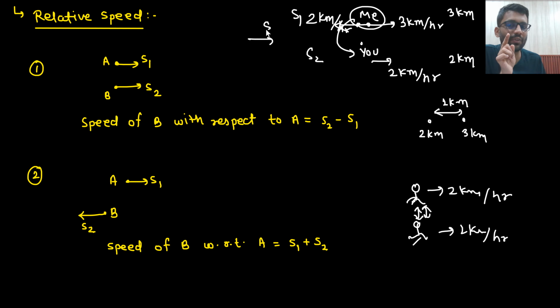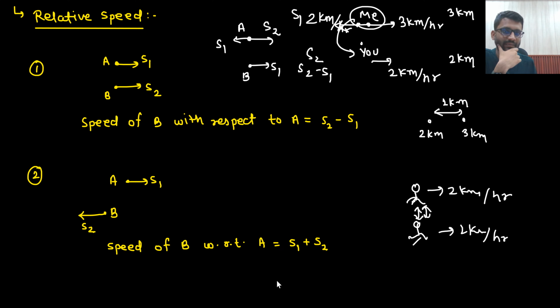Let's just say I am A, moving with speed S2 in this direction, and you are moving with the speed S1 in this direction. If you want to find the speed of A with respect to B, what you need to do is give this speed in the negative direction. So what will be the speed? S2 minus S1,